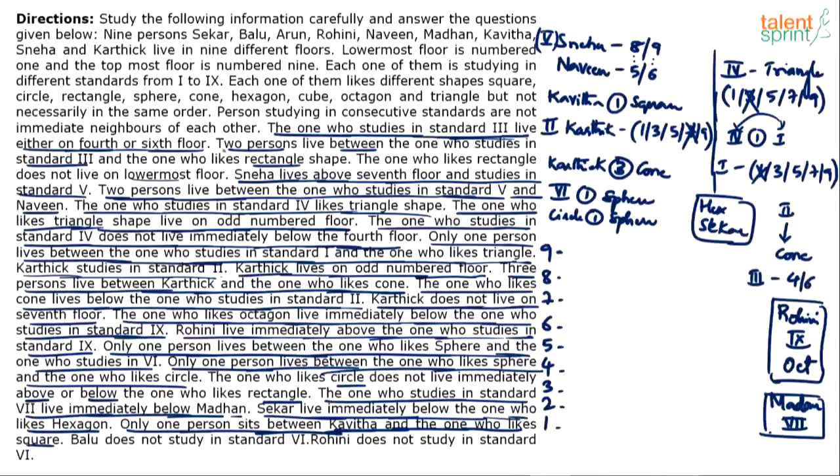2 persons live between standard 3 and the one who likes rectangle. 3 and rectangle will have 2 persons between them. Note that. The one who likes rectangle does not live on the lowermost floor. Fine. So where do I start? Let's find out one starting point and try.